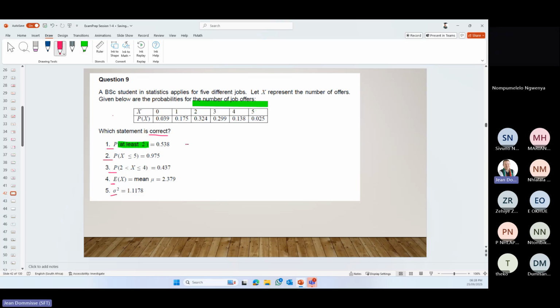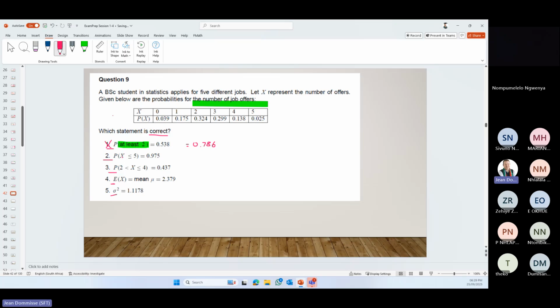So let's quickly do that. 2 is 0,324 plus 0,299 plus 0,138 plus 0,025, and that gives us 0,786. Okay, so incorrect.